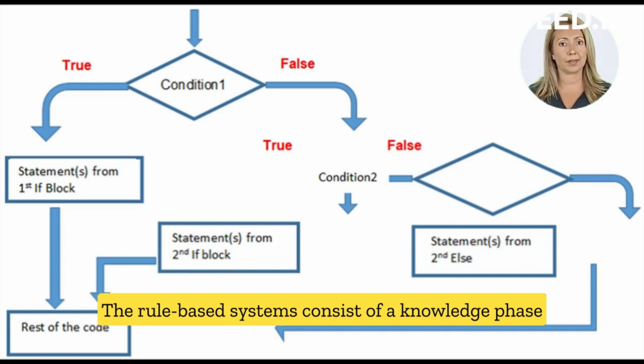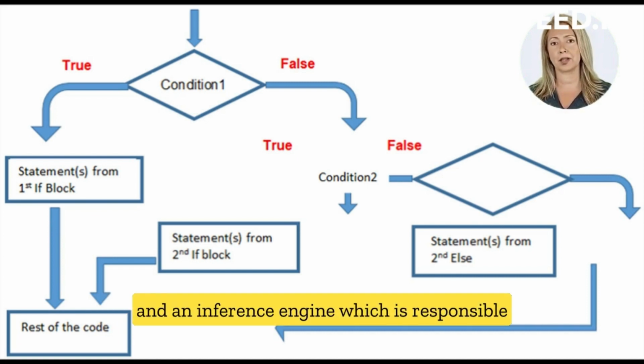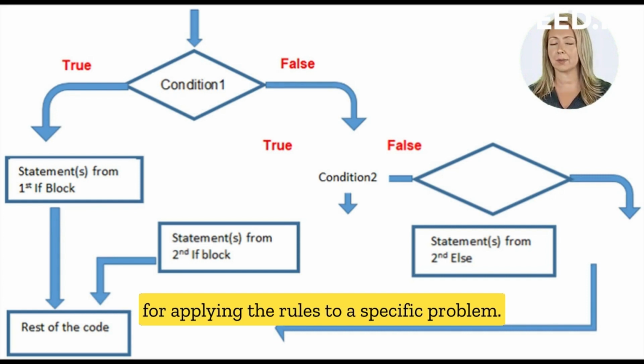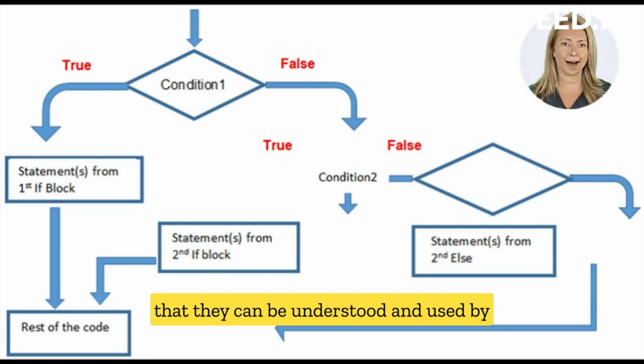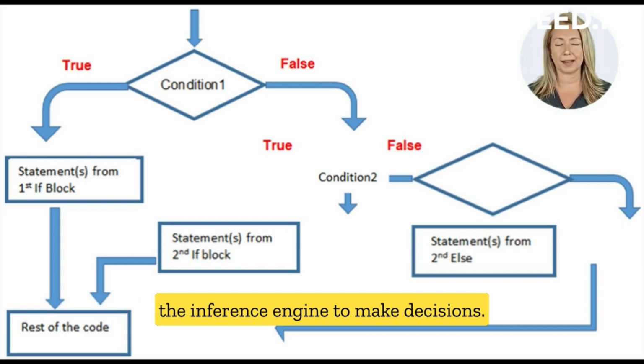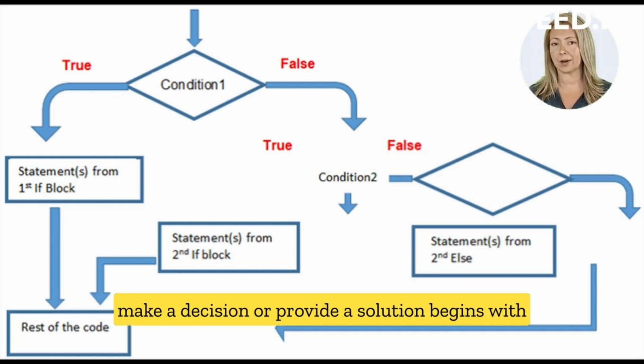The rule-based systems consist of a knowledge base, which is a collection of predefined rules, and an inference engine, which is responsible for applying the rules to a specific problem. The rules are written in a way that they can be understood and used by the inference engine to make decisions.